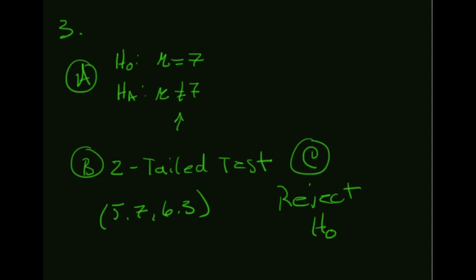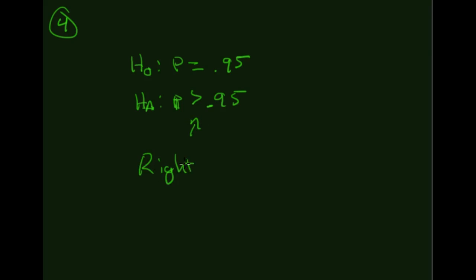And then we'll move on to number 4. All right, so number 4, we're going to move on to Julius Caesar here. All right, Brutus is convinced that more than 95% of the Roman Senate would be in favor of Caesar's death. So we have a null and an alternate hypothesis. This is a quantitative claim, so we have percentage is going to be higher than 95. The null hypothesis is that it is 95. We have a greater than there, so this is right-tailed. So this is part A. This is part B.